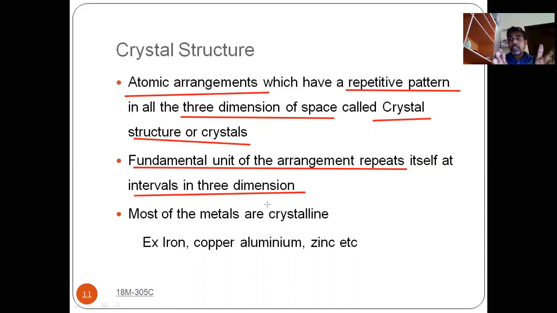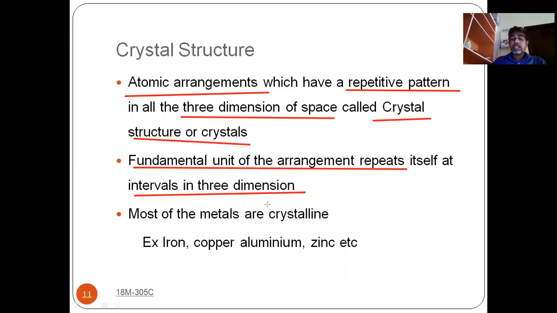You have one structure, and after that a repeated structure. In this direction, in this direction, and in this direction, the pattern you have is repeated in three dimensions. If the pattern is repeated in the 3-dimensional space, then it is called crystalline structure or crystal.